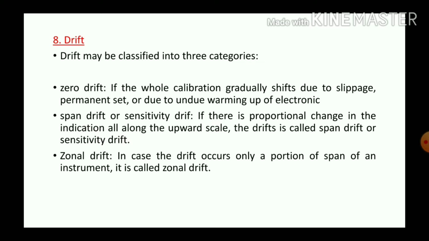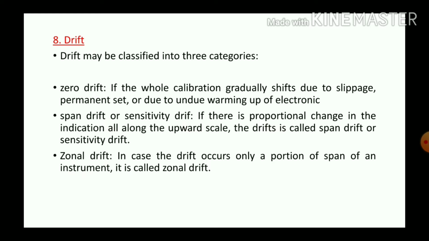The eighth characteristic is drift. Drift is also divided into three types. They are zero drift, span drift, and zonal drift. First, zero drift. It means the whole calibration gradually shifts due to slippage, permanent set, or due to undue warming up of electronic elements in the instrument. It is called zero drift. Zero drift normally appears in laboratory instruments. We also call it zero error.